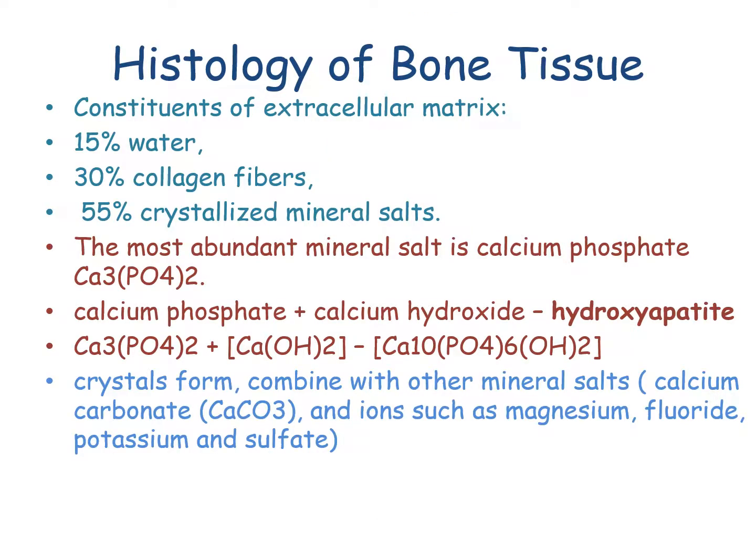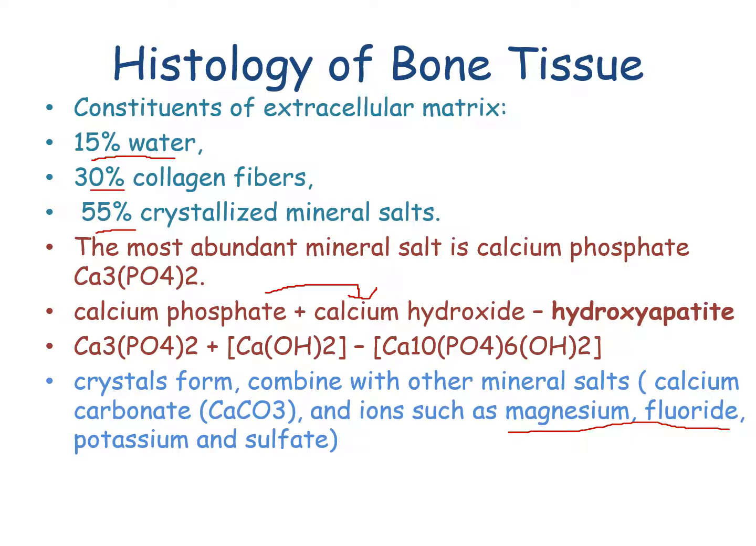Histology of bone tissue. Bone contains extracellular matrix, and the constituents of the extracellular matrix are 15% water, 30% collagen and 55% crystallized mineral salts. The most abundant mineral salt in bone is calcium phosphate, and this calcium phosphate combines with calcium hydroxide to form hydroxyapatite crystals. These hydroxyapatite crystals combine with other mineral salts like calcium carbonate and also with ions like magnesium, fluoride,